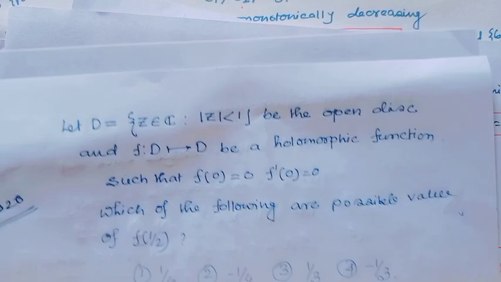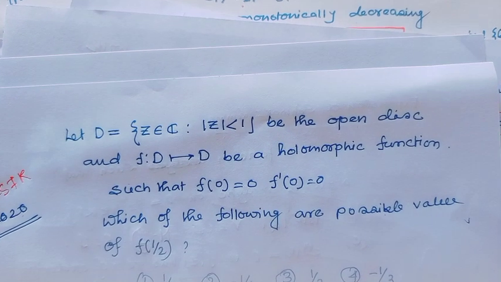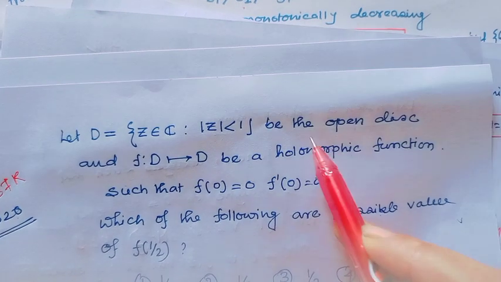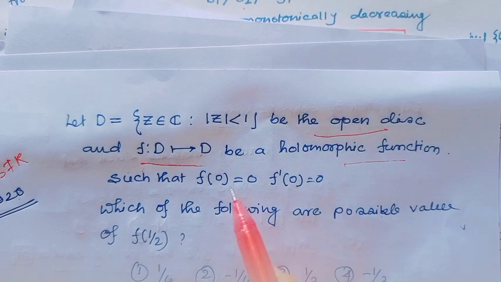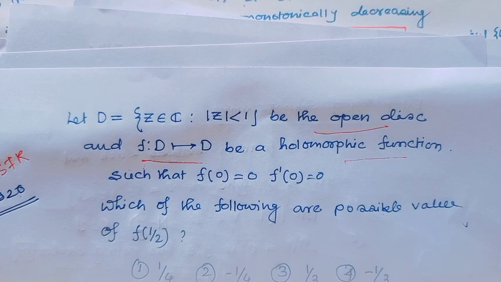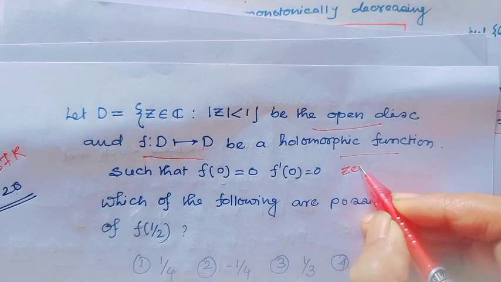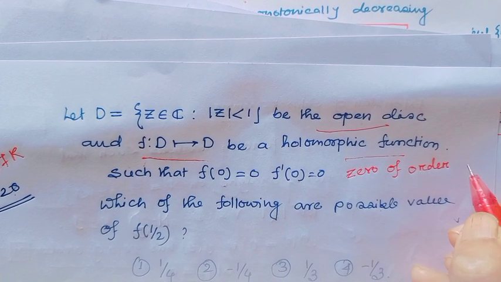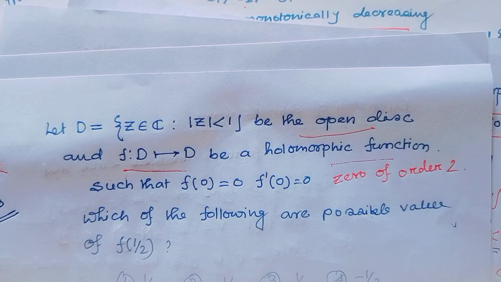Next question, which had come in CSIR NET 2020 exam. The question is: D = {z ∈ C : |z| < 1} be the open unit disc, and f be a mapping from D to D, a holomorphic function such that f(0) = 0 and f'(0) = 0. That means here 0 is a zero of order 2. Then what is the value of f(1/2)?